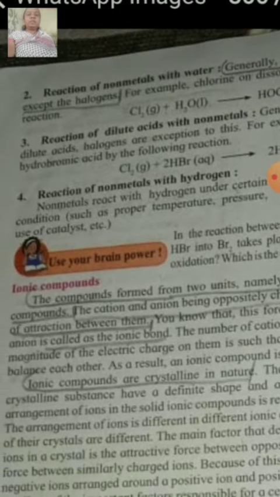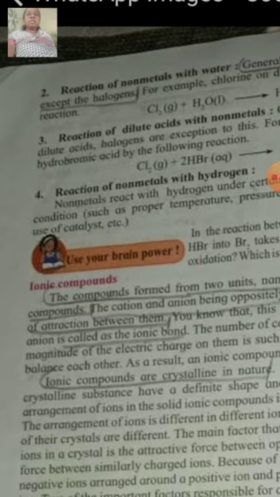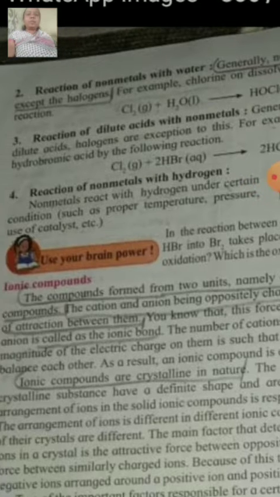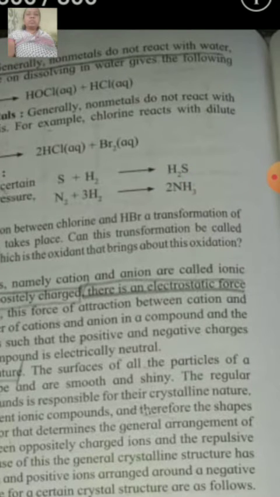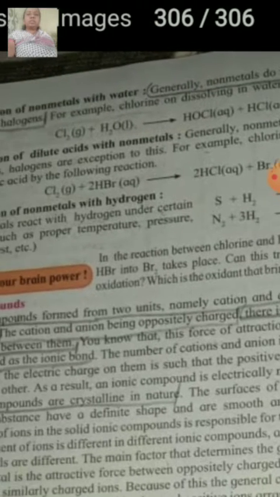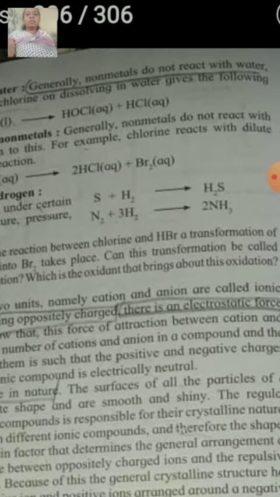And the last reaction is the reaction of nonmetals with hydrogen. Nonmetals react with hydrogen under certain conditions such as proper temperature, pressure, use of catalyst, etc. In such situations, they show reaction with hydrogen. Here some examples are given. When sulfur is reacted with hydrogen, it forms hydrogen sulfide, and when nitrogen is reacted with hydrogen, it forms ammonia.